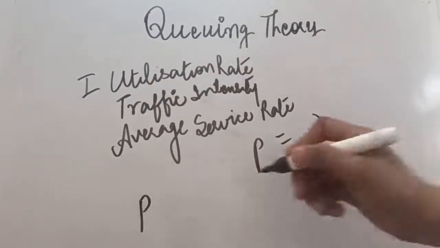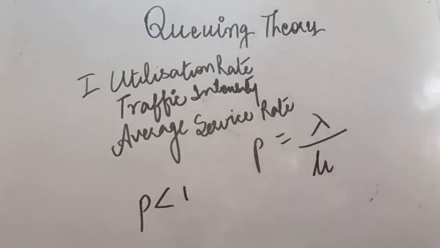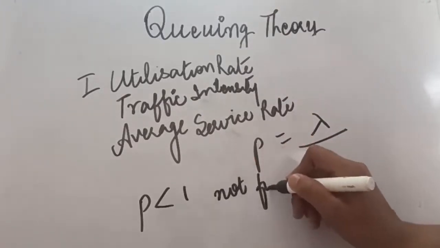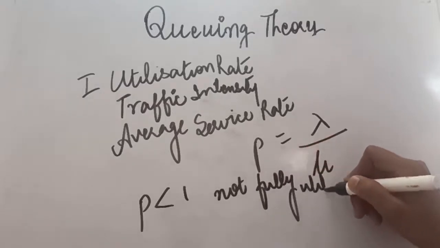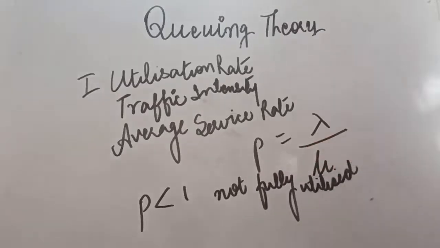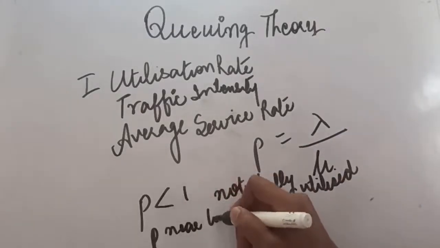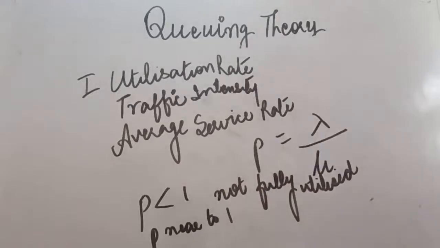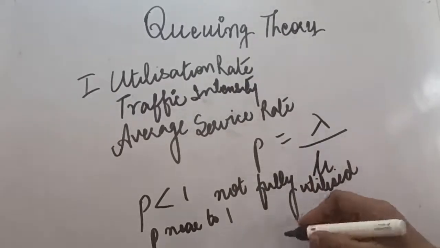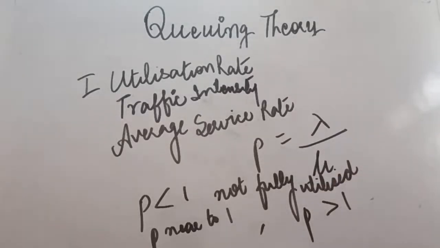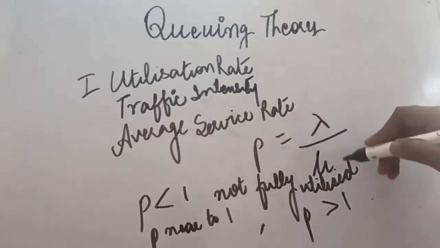So if you have to conclude from this answer, sometimes it will be told to you to give interpretation. You can say if P is less than 1, it shows that service facility is not fully utilized. Service facility is idle, so it is not fully utilized. If P is near to 1, it means that P is very high, and so consequently the waiting time will also be more. The third interpretation can be, if your P is greater than 1, it shows that the queue will never terminate.